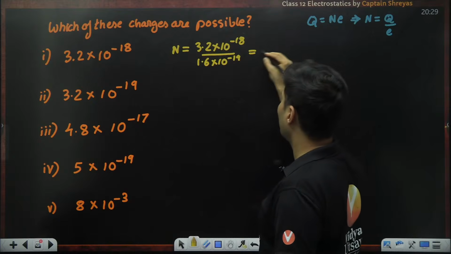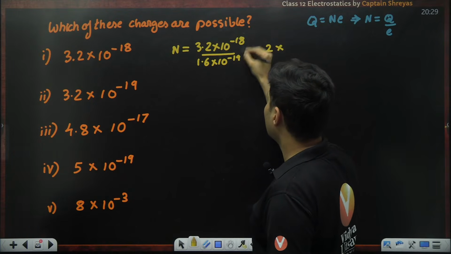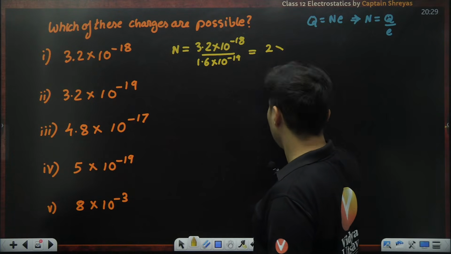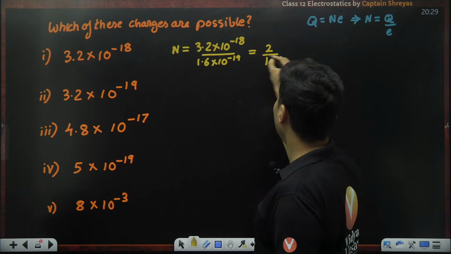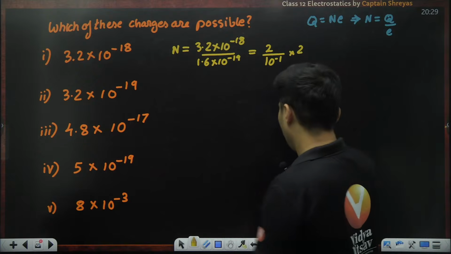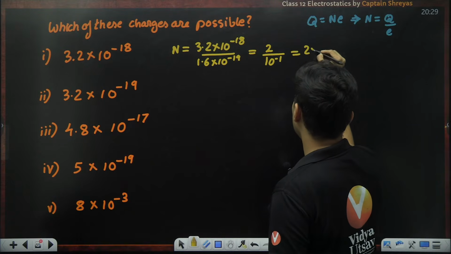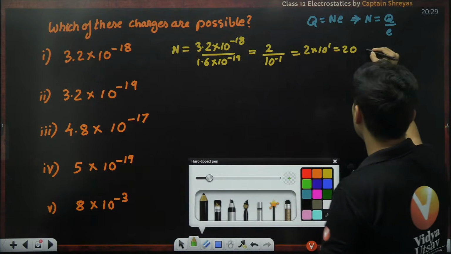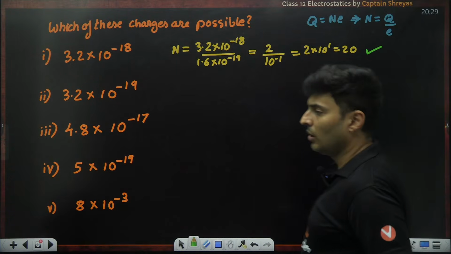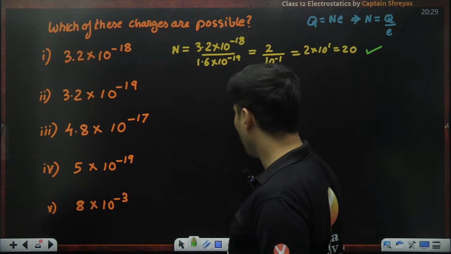Well, 3.2 by 1.6 is 2, minus 18 minus 19, that will make it 10 to the power minus 1. Is that right? And take it on the top, this will become 2 into 10 to the power 1, which is basically 20. That means this is definitely possible. So 20 of them are needed. So definitely one is possible.